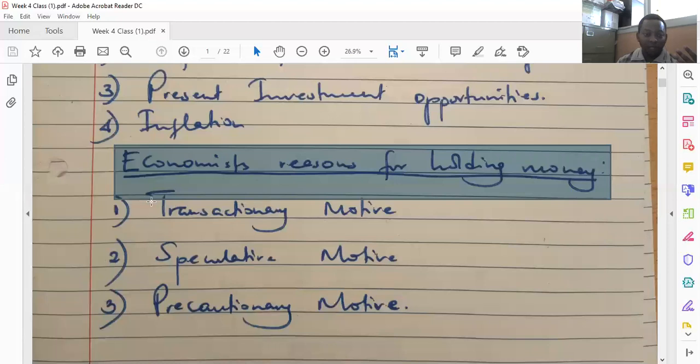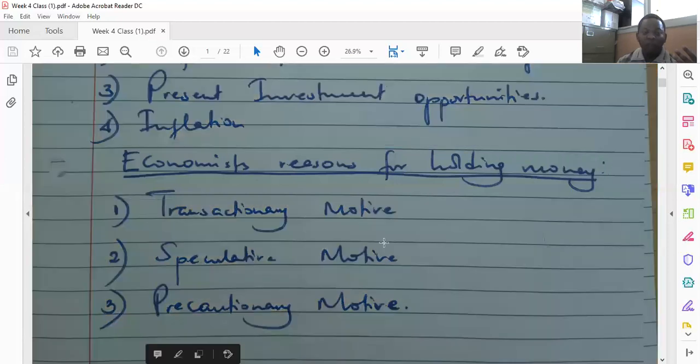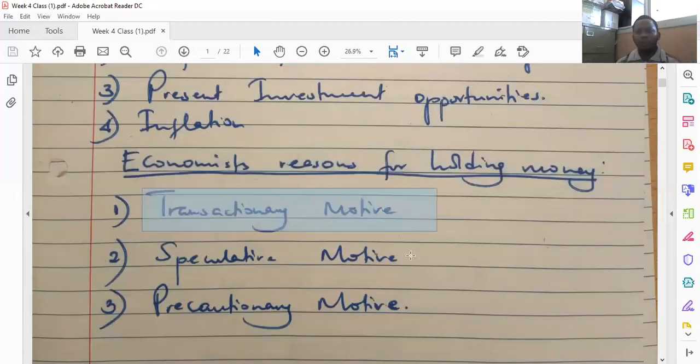As per the transactional motive, individuals will prefer to hold money in order to engage in transactions, in order to buy and sell goods, in order to pay rent, for example, in order to pay electricity, in order to pay those house utilities, in order to eat. You need money to buy goods and services.